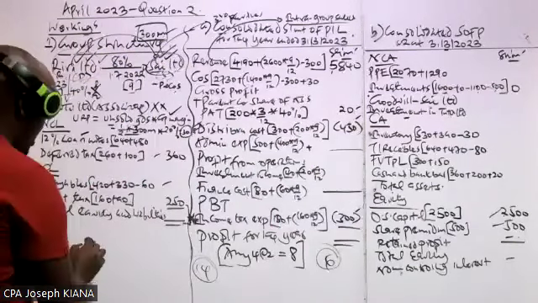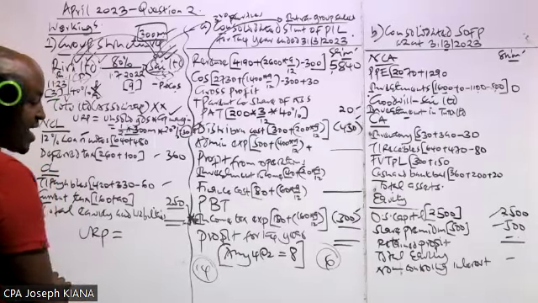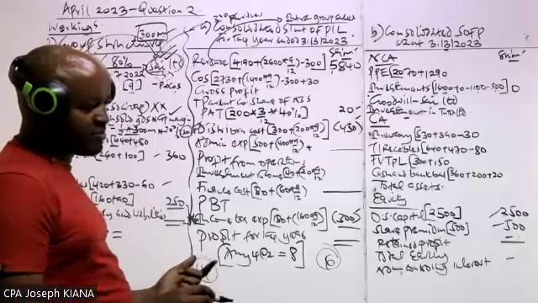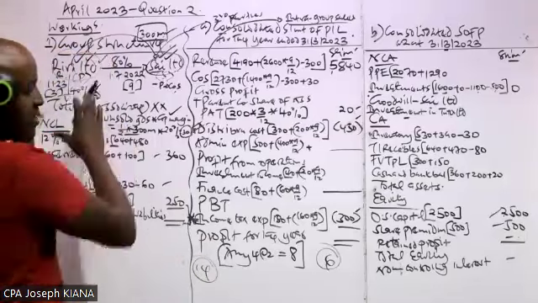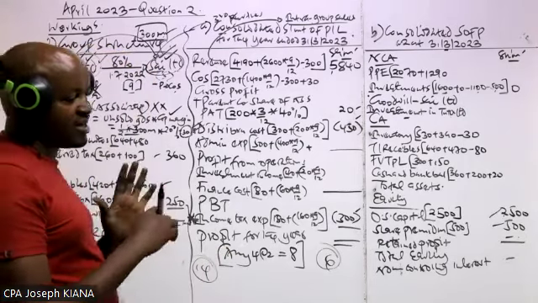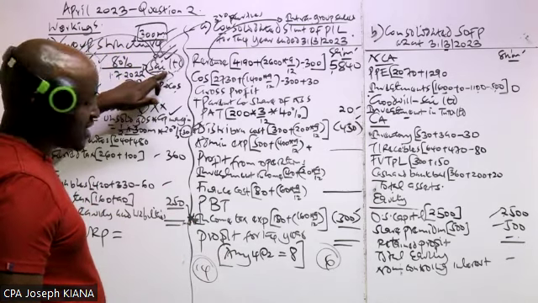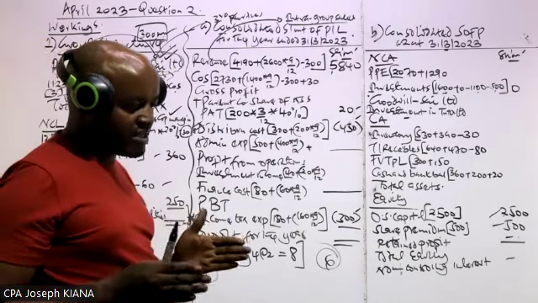What you need to do is compute the unrealized profit. You compute how much profit was reported by the selling company. The entire profit will not be realized, simply because whenever the parent sells an asset to the subsidiary, it intends to use that asset.